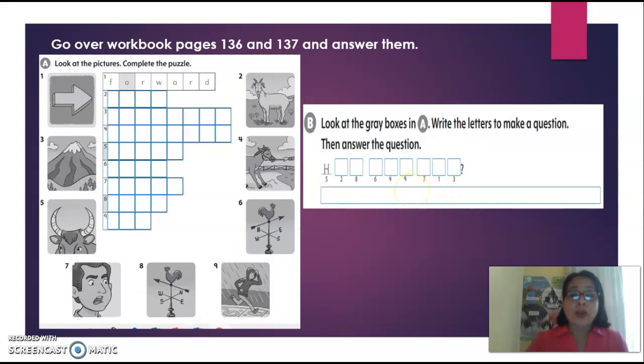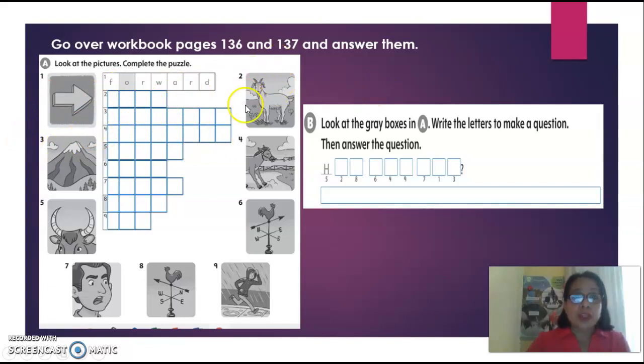Now you will open your book on pages 136 and 137 and answer them. Let me tell you what you will do. On page 136, exercise A, you will look at the pictures and complete the puzzle. This is a crossword puzzle, okay? For example, number 1, this arrow means forward, okay? F-O-R-W-A-R-D, write the words. All the words will be written horizontally, okay?